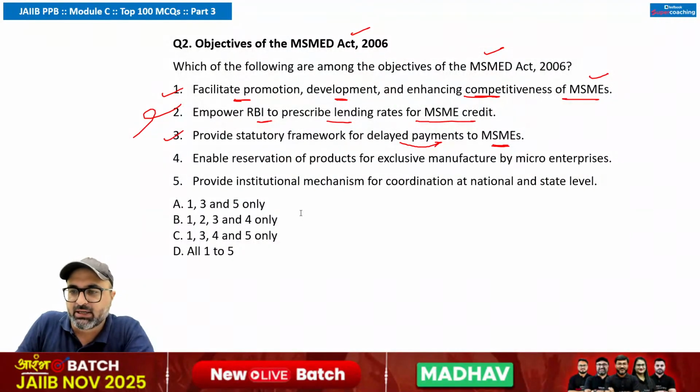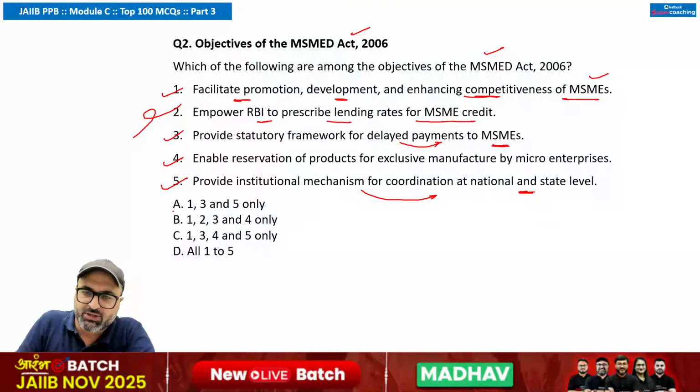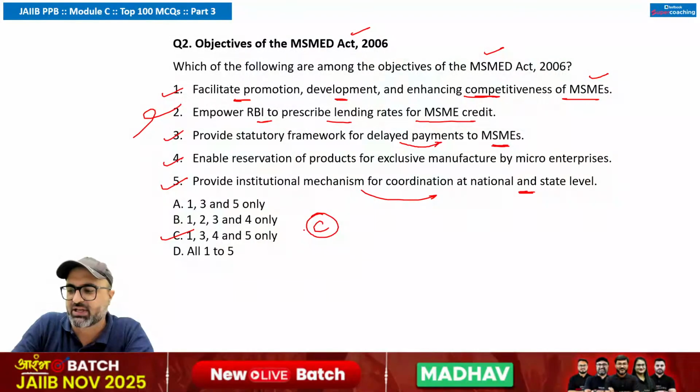That is correct. The next point is it enables the reservation of products for exclusive manufacture by micro enterprises. I would say the reservation is done. Say yes or no. The answer to this particular question is correct. Next, we have provide institutional mechanism for coordination at national and state level. That is also correct. So the answer would be 1, 3, 4, 5. That means option C is the correct answer.